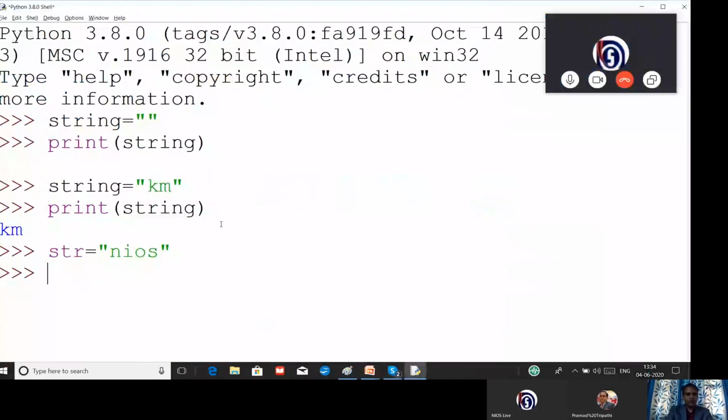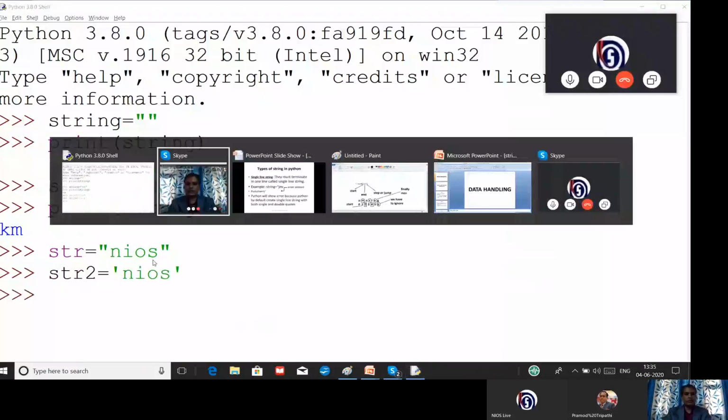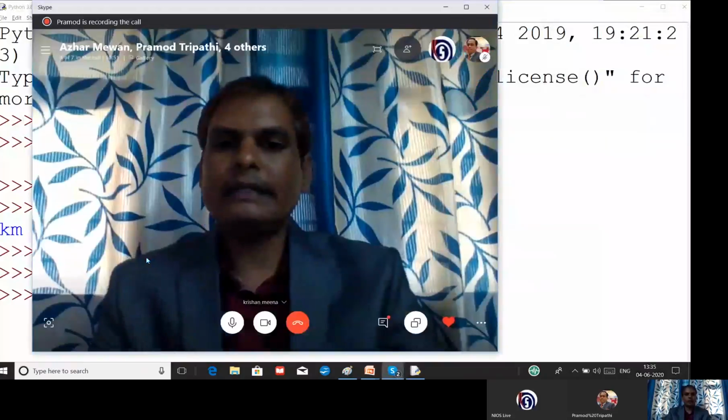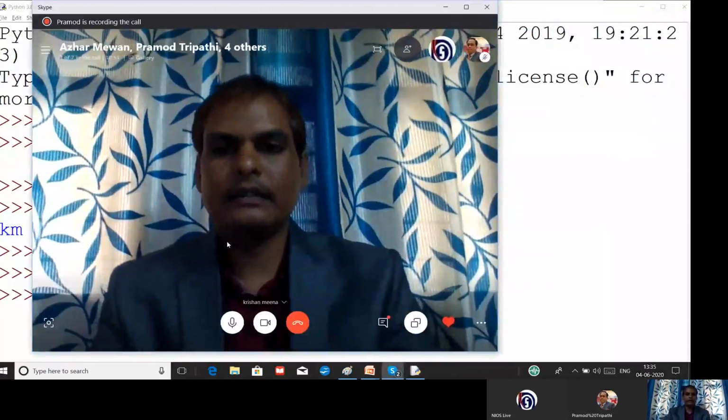So you can see in this example itself, I have written str is equal to NIOS. Now you can see this is an example of a single line string. Again, another variable I will declare, string 2 is equal to, you can see a single inverted comma I am going to use here. And this is also an example of a single line string. So dear children, you can easily understand, whatever is written in a single line is called a single line string.